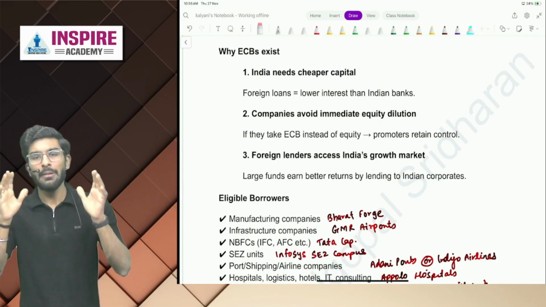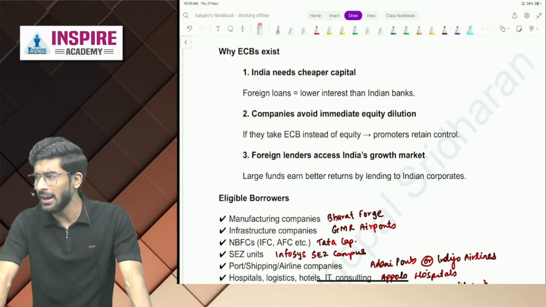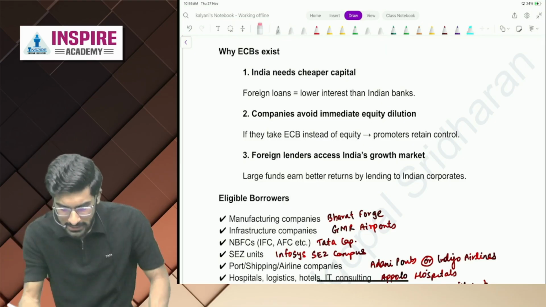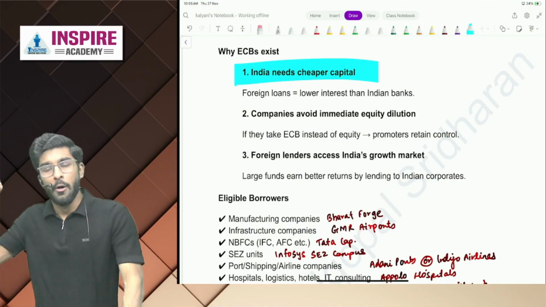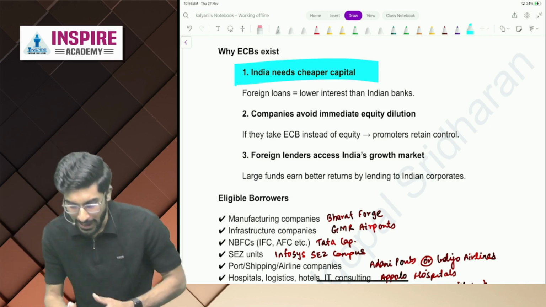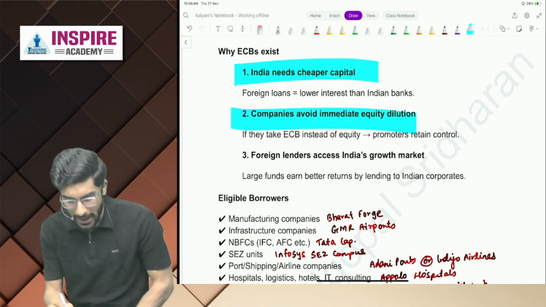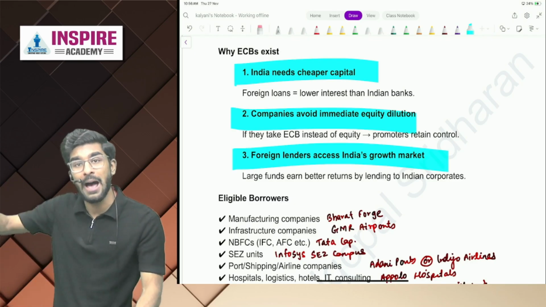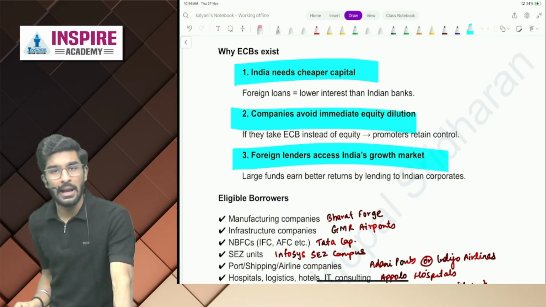Yes, people, now that we have understood the meaning of ECB, let's understand why would a company raise ECB? Why can't they simply take a rupee denominated loan? So people, 3 reasons. Number 1 is India requires cheaper capital. Oftentimes people, foreign lenders charge lower interest rate compared to Indian banks. Yes or no? And number 2 is companies want to avoid immediate equity dilution. And number 3 is foreign lenders, by giving loans to Indian companies, can have access to the Indian market. This is the reason why Indian companies take ECBs.